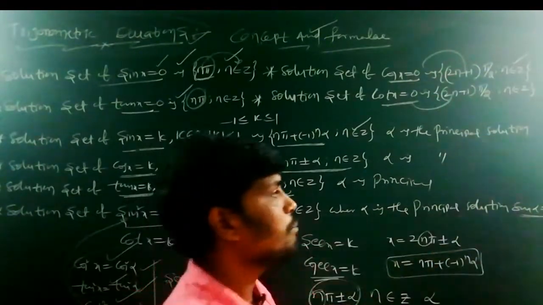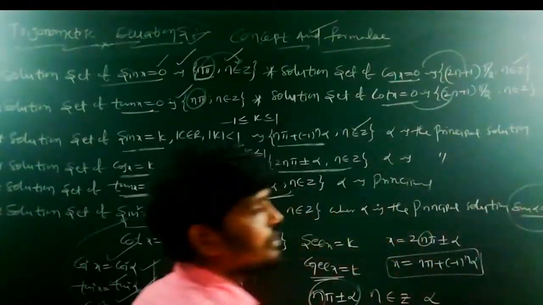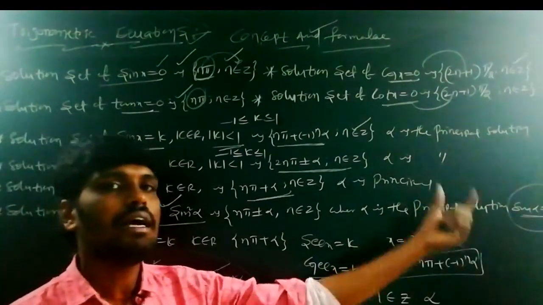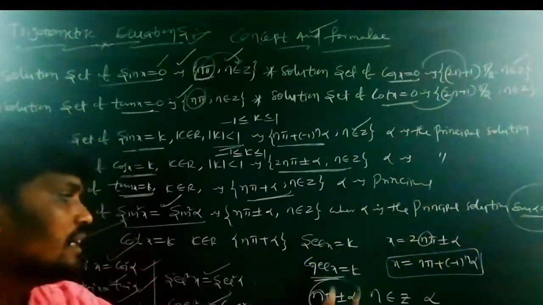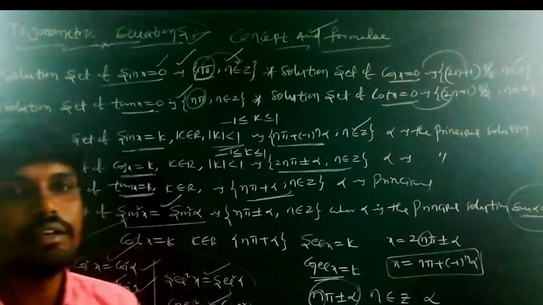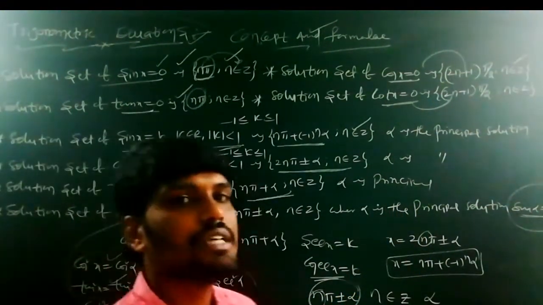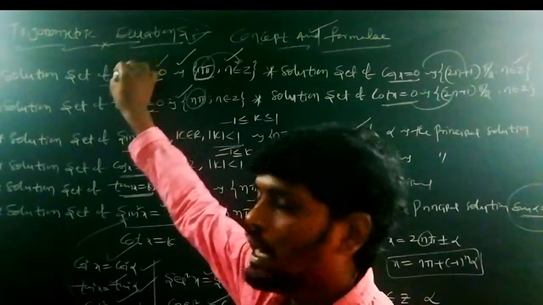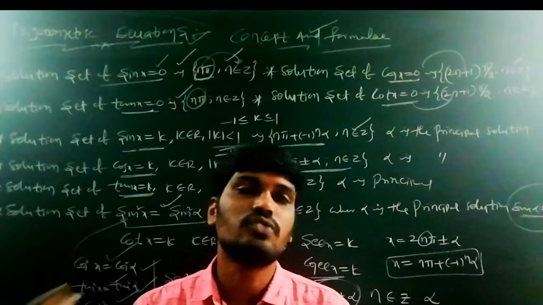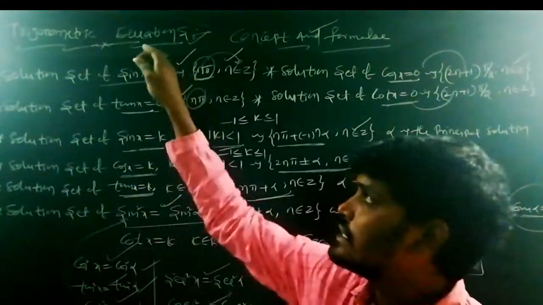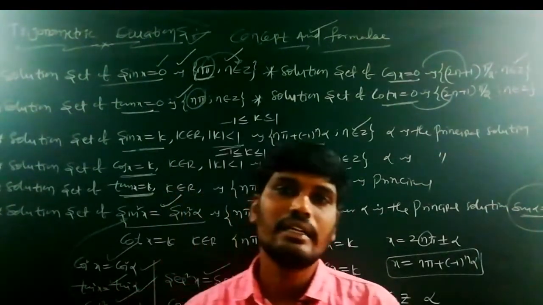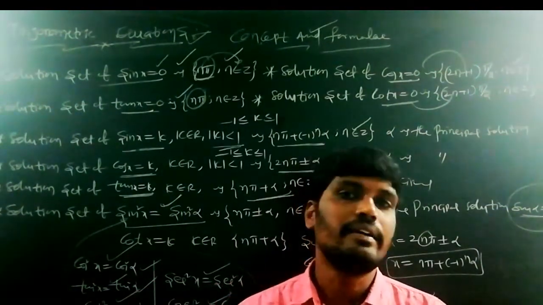This is a very important point. You cannot neglect this point. From that point you get the alpha value. These are the different types of forms of trigonometric equations. You get the general solutions of each form, explained in this trigonometric equations topic. The concept and definition of trigonometric equations is completed.